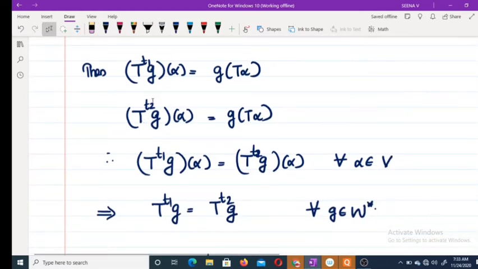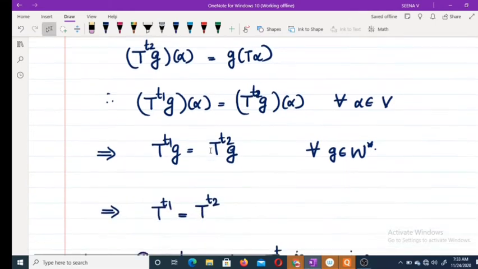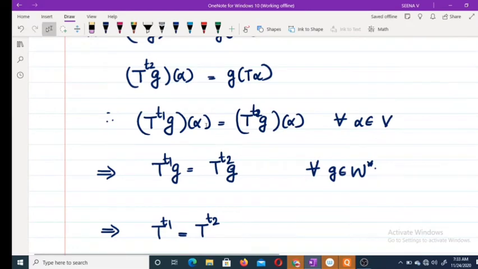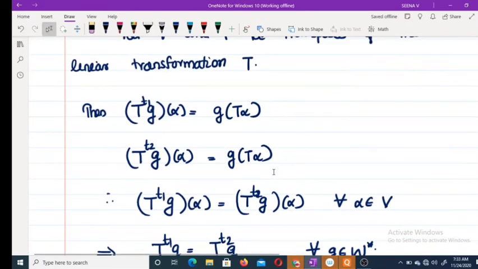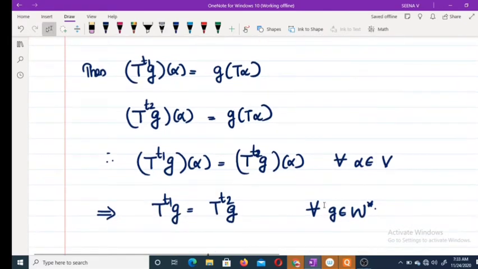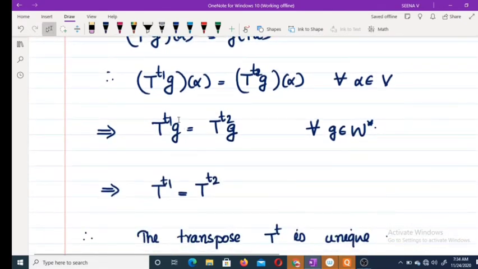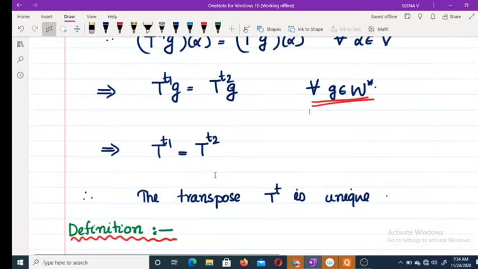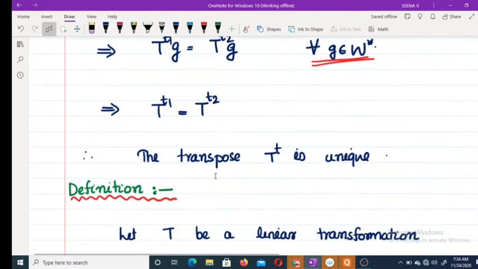Here T2 G of alpha is equal to G of T alpha. Okay, so both right hand sides are equal, therefore T1 G of alpha equals T2 G of alpha for every alpha belonging to V. This implies T1 G is equal to T2 G, and this is true for every G belonging to W star. Therefore T1 is equal to T2. Therefore the transpose T transpose is unique.